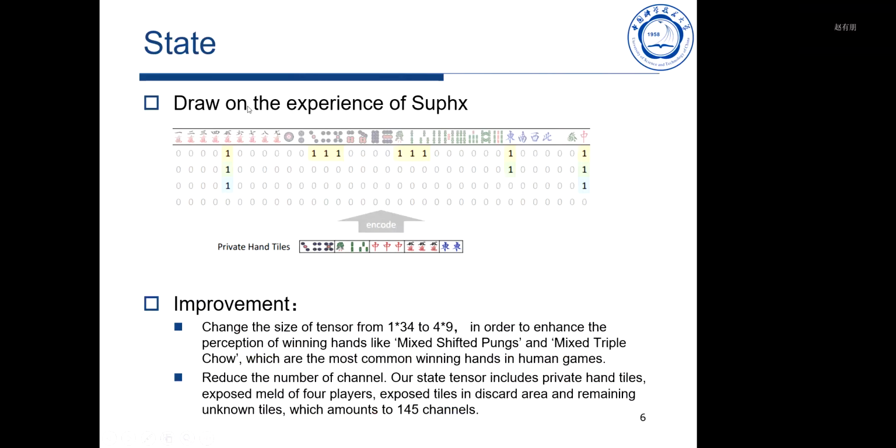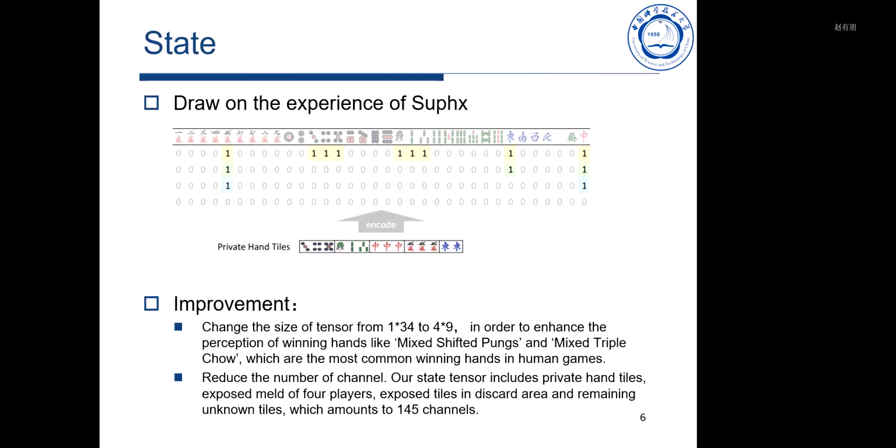As for the definition of state, we refer to the work of MIC and SRA's suffix and do matrix modeling of the tiles. Based on their work, we made the following adjustments. Firstly, we changed the size of the tensor from 1 times 34 to 4 times 9 in order to enhance the perception of winning hands like mixed shifted pungs and mixed triple chow, which are the most common winning hands in human games.